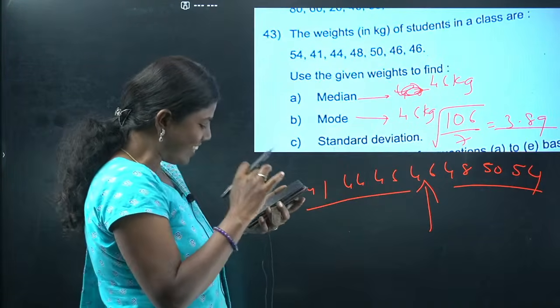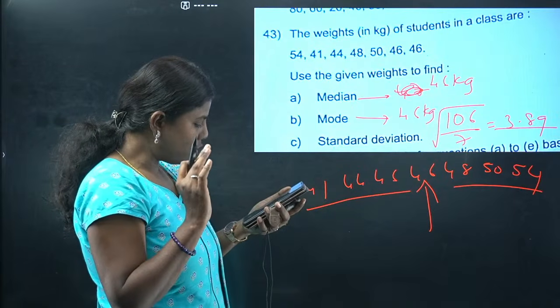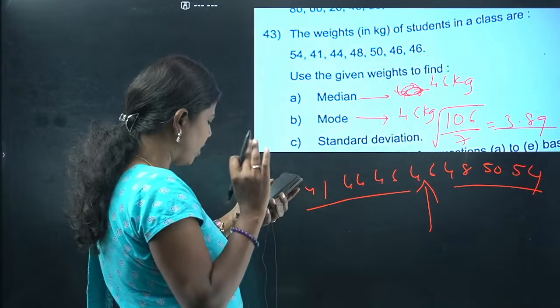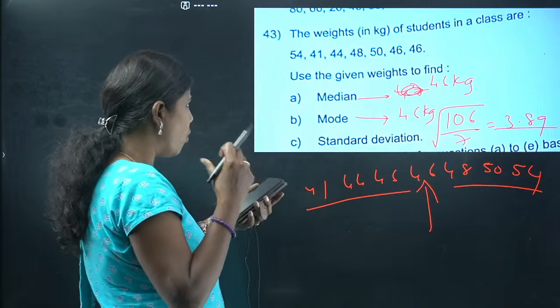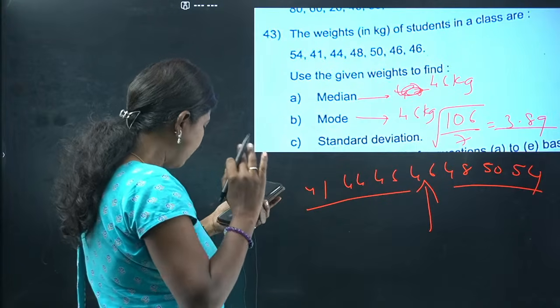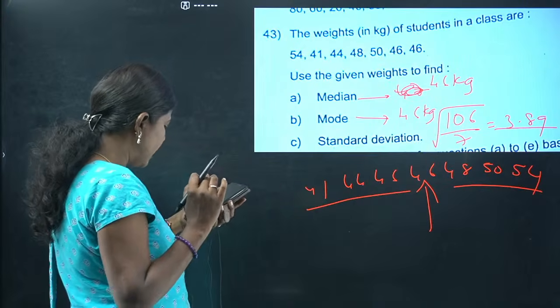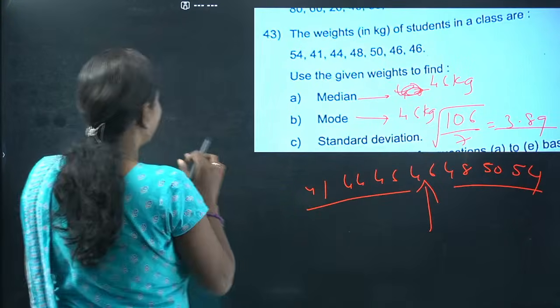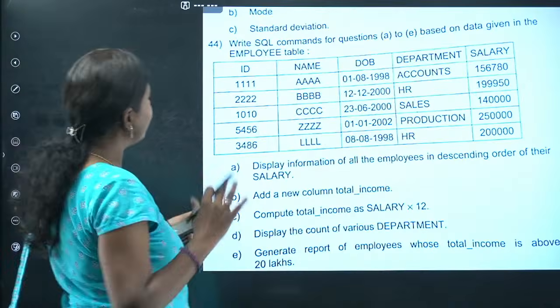Let's go. 70 on 70. Very nice. I'm so happy that you people have really done well. Ma'am, I have not written kg. That's okay. I don't think they're going to worry too much about the kg here, because they wanted the method. So I think you're going to get the marks. Ma'am, for standard deviation, will they cut marks? Leave it. I don't think they're going to cut the marks. You've written it, isn't it? They have to give. Okay, we'll go for this.